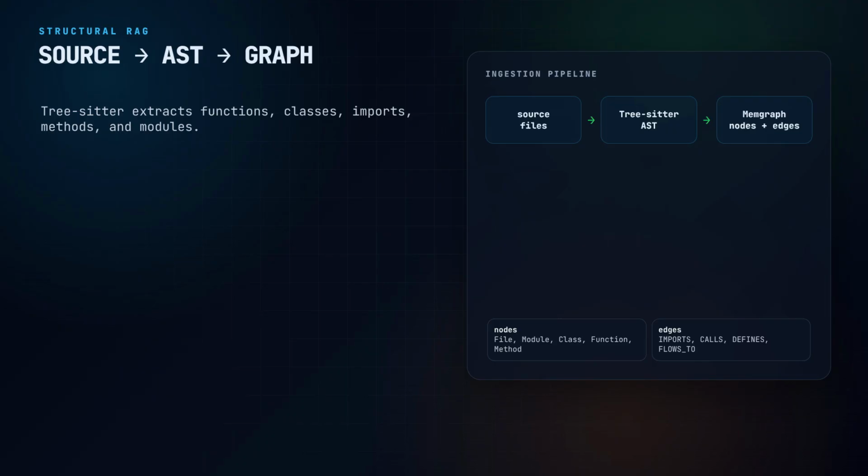A file is a node. A module is a node. A class is a node. A function is a node. A method is a node. Imports become relationships. Calls become relationships. Definitions, references, class membership, package boundaries, and optional data flow edges become relationships. The result is a codebase that can be queried as a graph.